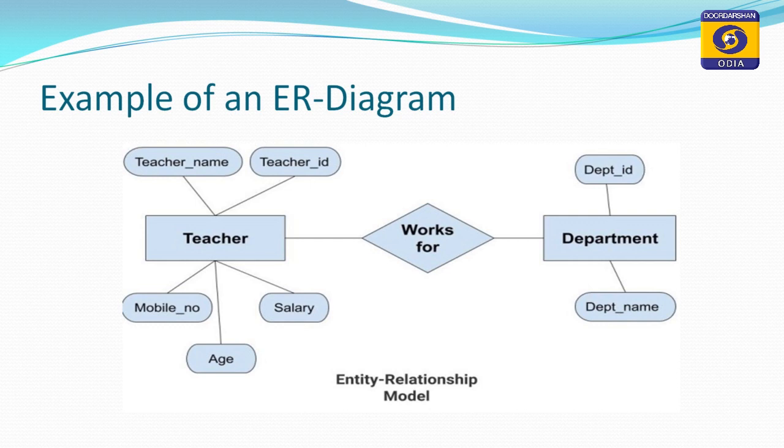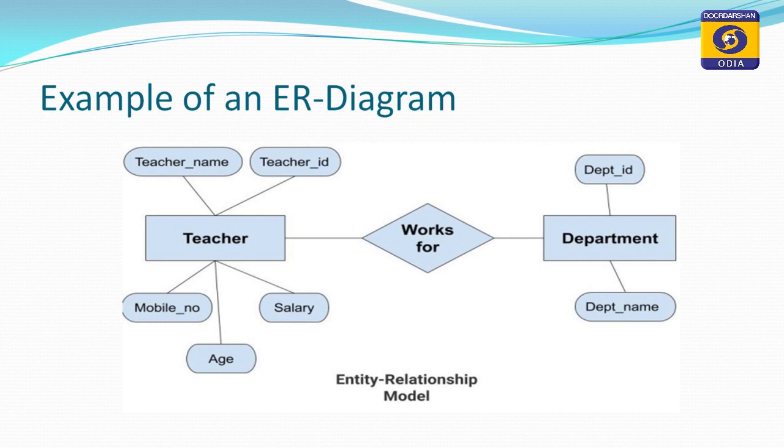The teacher entity has 5 attributes: teacher ID, teacher name, mobile number of the teacher, age of the teacher, and salary of the teacher.